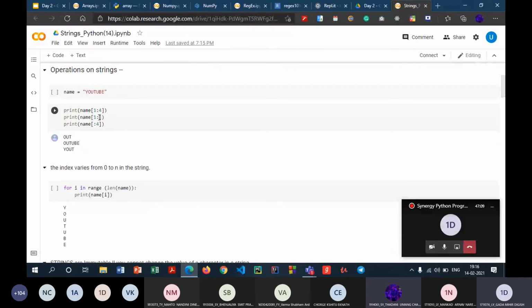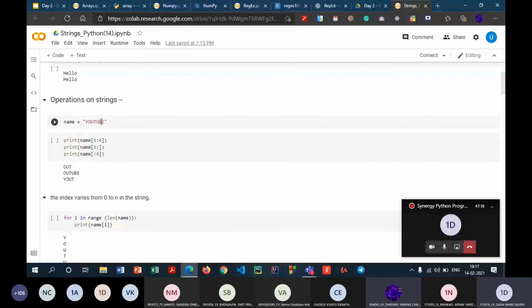So this particular operation which you are seeing is called indexing. What we basically do in indexing is extract a substring, or we can also extract a single character. For example, over here we have name equals YouTube. If we write name and then index it from the starting index 1 to the end index 4, the indexing in string starts from 0. So Y is at index 0, O is at index 1. So it will start from index 1, that is O.